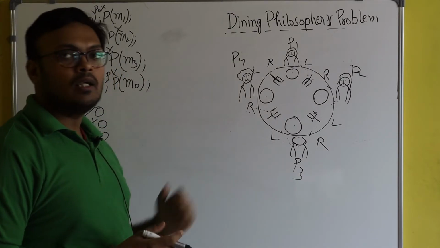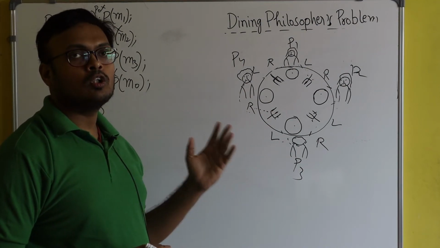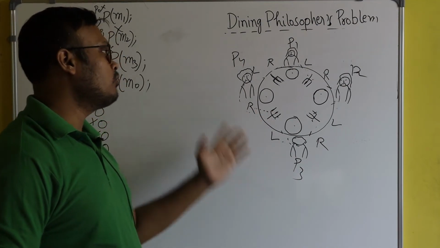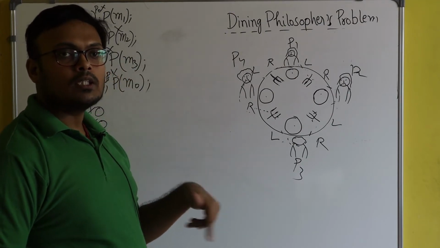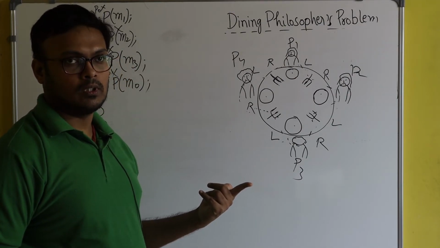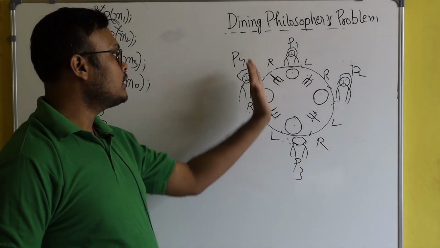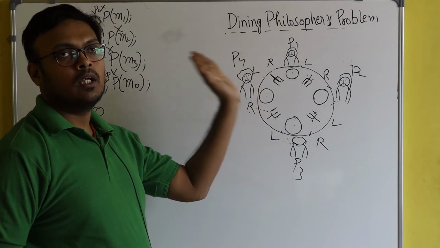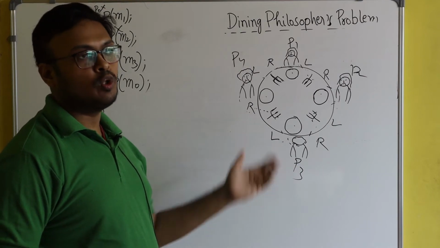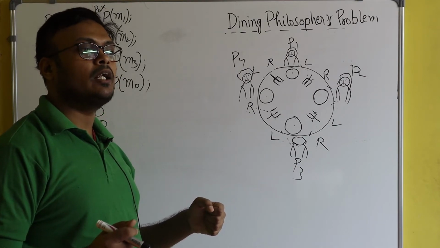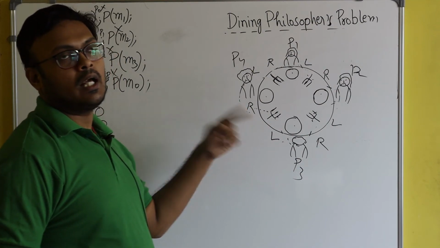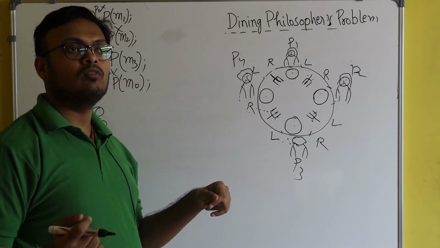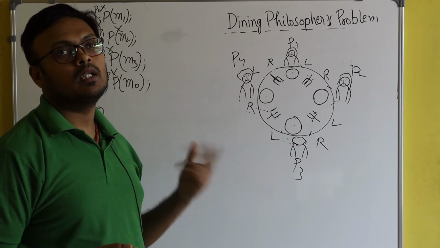In the dining philosophers problem, we also encountered the deadlock situation. But what was the solution? The solution was to change the rule, just reverse the rule for the last process. If all the processes except the last occupy the left fork first and then the right fork, then just change the rule for process P4, the last process. He will occupy the right fork first, and after that the left fork.